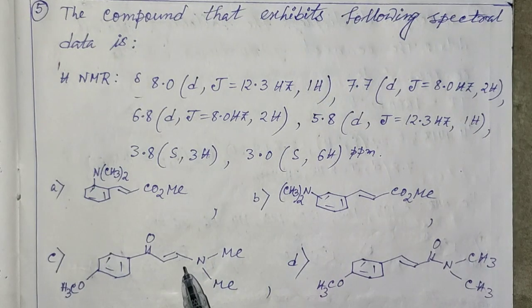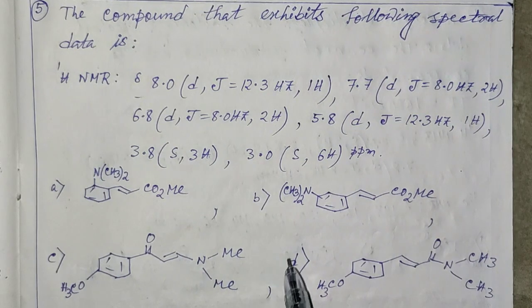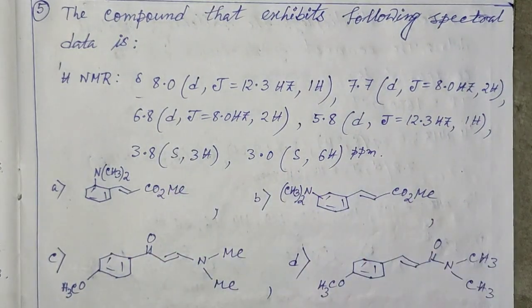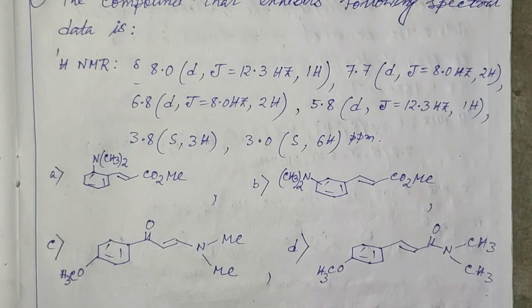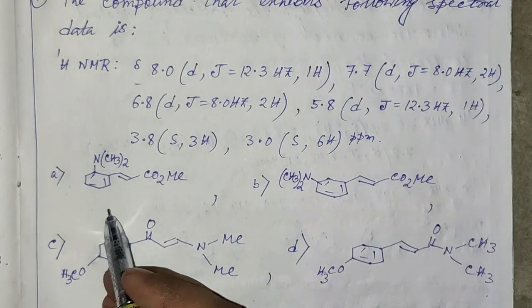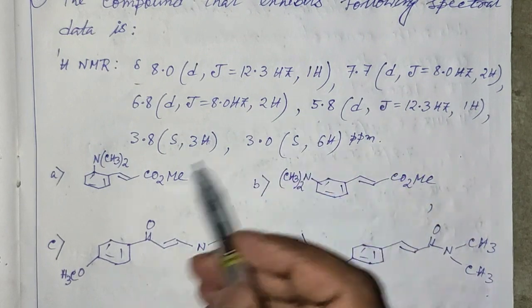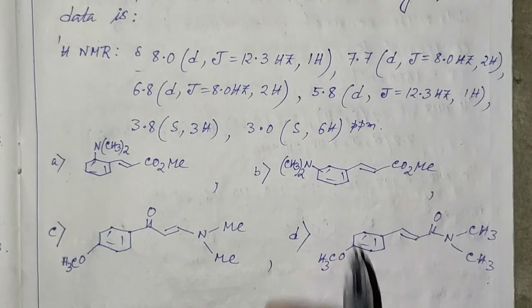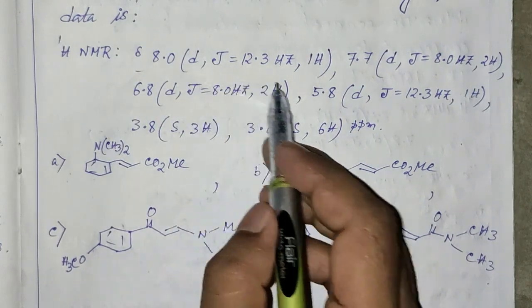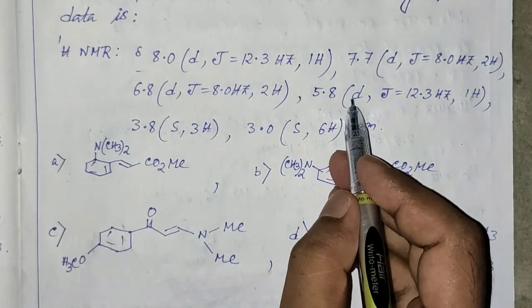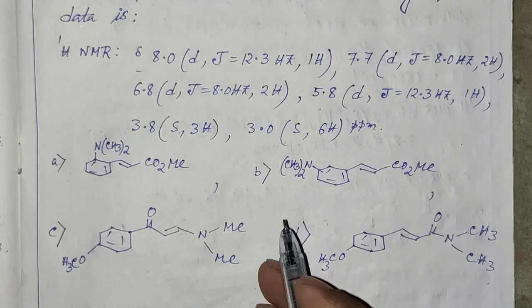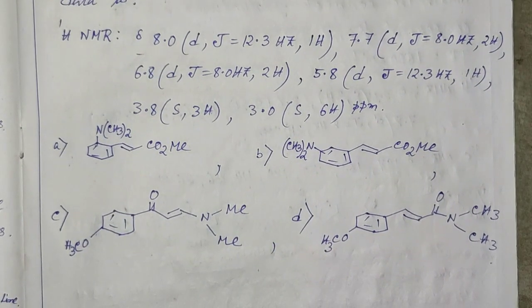We have to identify the correct structure of an organic compound depending on this 1H chemical shift value. Now the question is how we will proceed. It is not possible to fit all the values with all the structures and identify the correct one because it will take longer time. So depending on the chemical shift value corresponding to specific group or specific proton, we have to eliminate one or more structures.